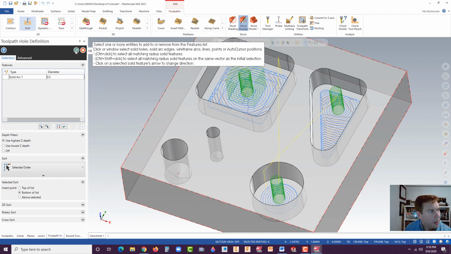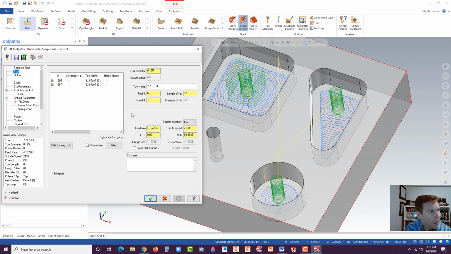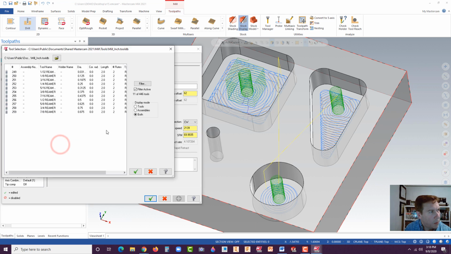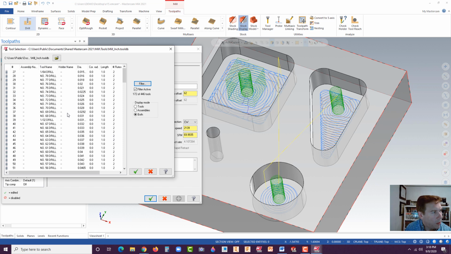Okay, now hit the green check, and we're going to go to Tool. Let's see there. We're set to drill. Tool, and let's go to select Library Tool. Go to Filter, hit None, and then let's go to Drill right up here. Click on Drill, hit the green check. And now we're looking for the 1/2" drill. So it's probably somewhere halfway down, past halfway.